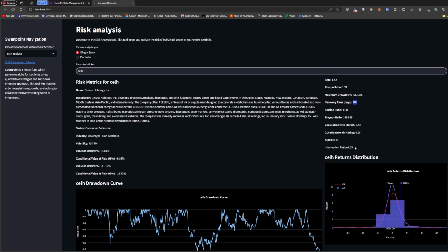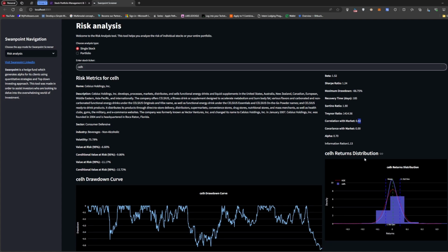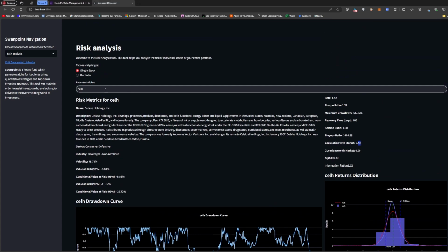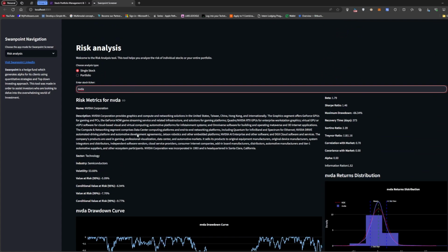The information ratio is actually good, and the correlation with the market is okay, nothing crazy. Then there's the Treynor ratio, Sortino ratio, and correlation return. Let's look at NVDA, just so you can see the difference.